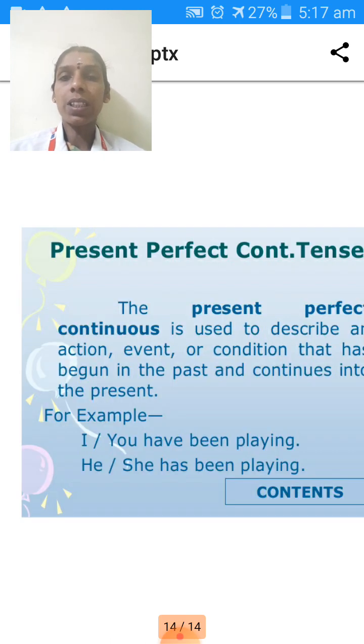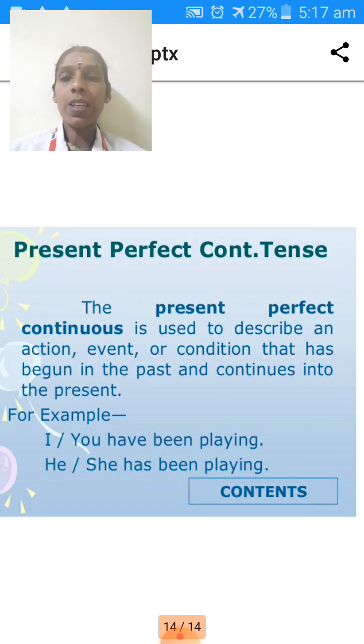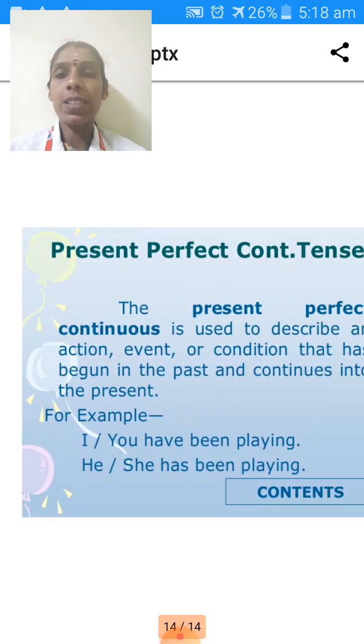Next one is present perfect continuous tense. It's used to describe an action, event, or a condition that has begun in the past and continues into the present. For example, I have been playing. She has been playing. Like that, we can represent these tenses.